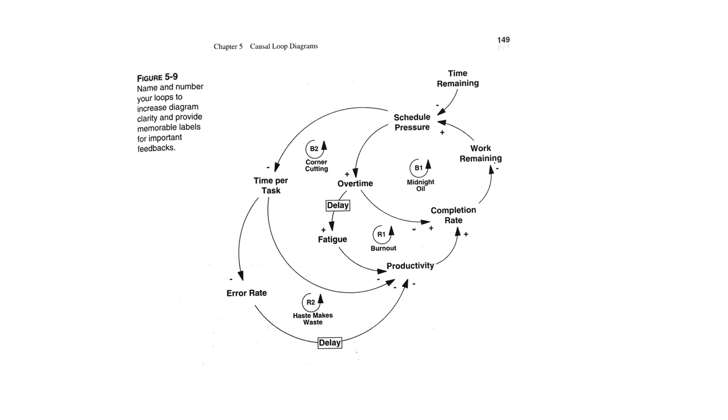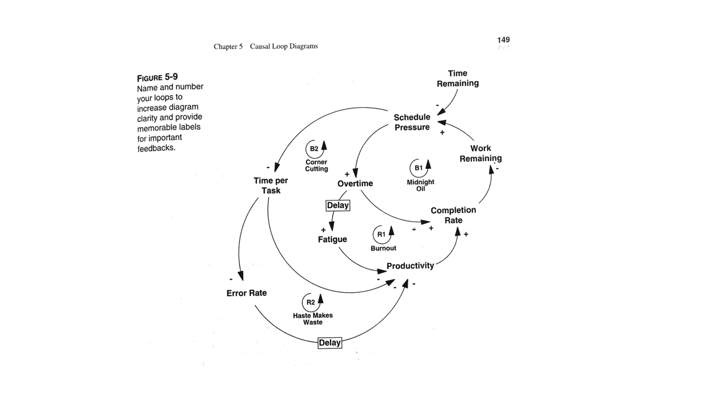Your variables need to have names, and they should be nouns or noun phrases. They shouldn't be verbs. So completion rate is a noun, work remaining is a noun, fatigue is a noun. It's very important that these be nouns rather than verbs. The loops need to have a clear sense of direction, so the loop goes around like this.